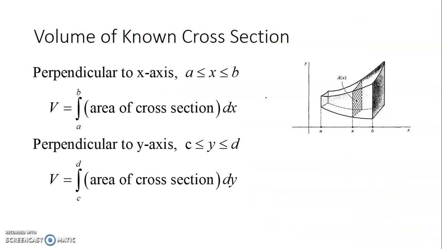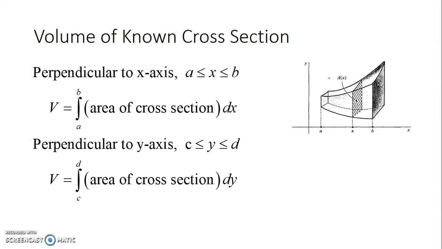When you're doing volume, you have to pay attention to which axis you're perpendicular to for the known cross-section, or which axis you're rotating around for the disk method. So these problems you have to do one way or the other, depending on which axis you're perpendicular to. This was not the first topic that we did, but it's listed first in the AP curriculum, and I think it's probably the one that's most common to show up.